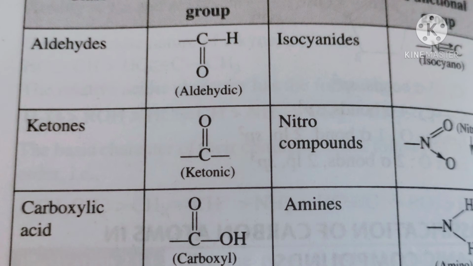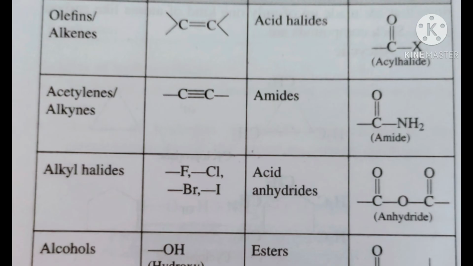Next, carboxylic acid. In carboxylic acid, C double bond O and OH. It is called carboxyl. Next, acid halides. The functional group is C double bond O and X. We call it acyl halides. Next is amides. The functional group is C double bond O and NH2.